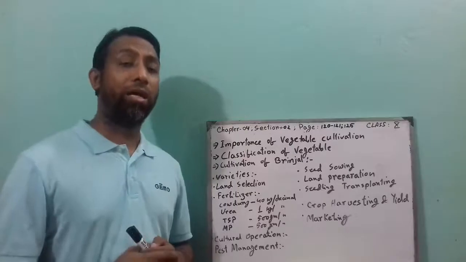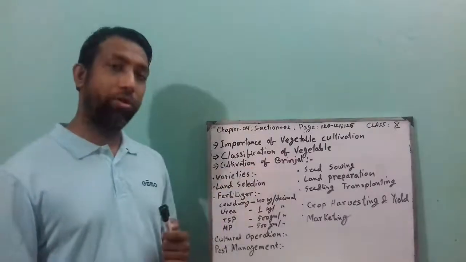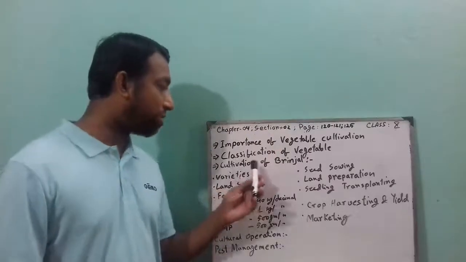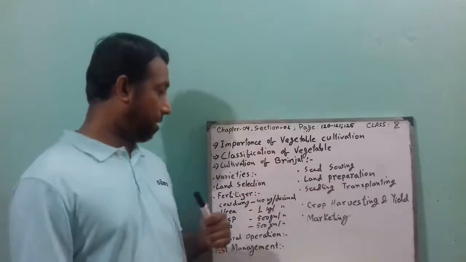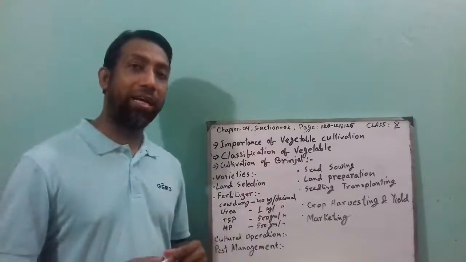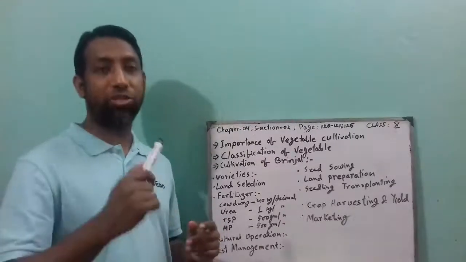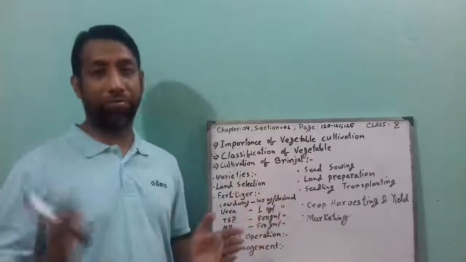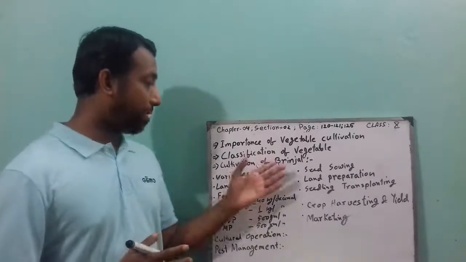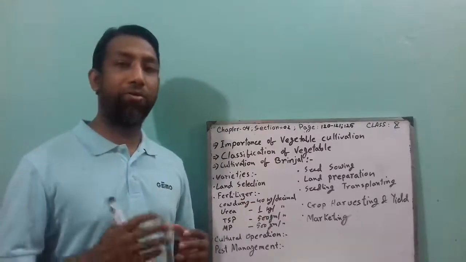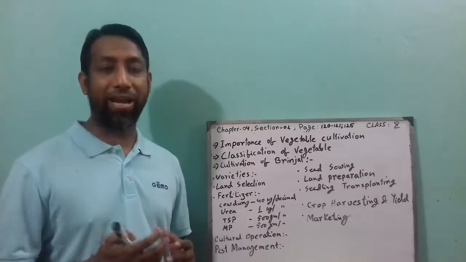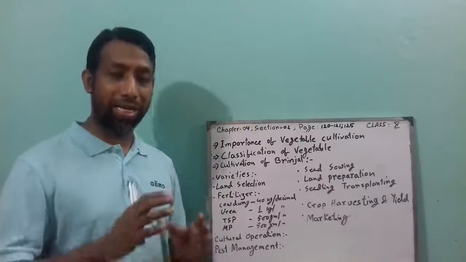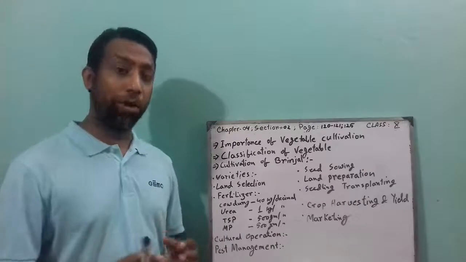Next, today I'll discuss one vegetable which you can cultivate all year round, which is the cultivation of brinjal. I'll discuss the details of this cultivation procedure from top to bottom, from seed sowing to harvesting. So first, brinjal can be found all over the world, like China, European countries, African countries, and in our country as well it can be produced.